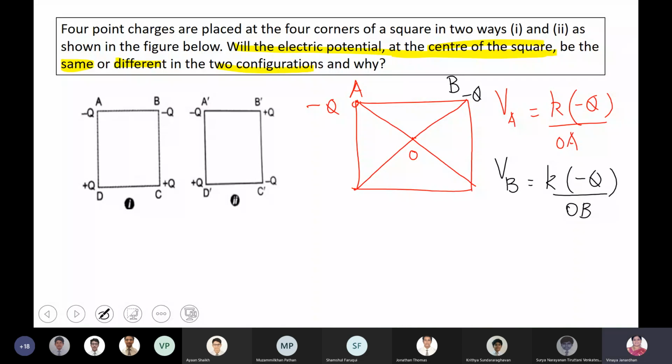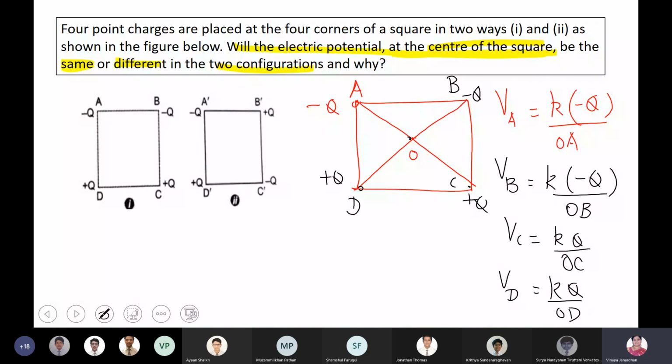Then the potential at point O due to a charge plus Q placed at point C. So VC will be K Q by OC. Then VD will be equal to K Q by OD. Is that fine?